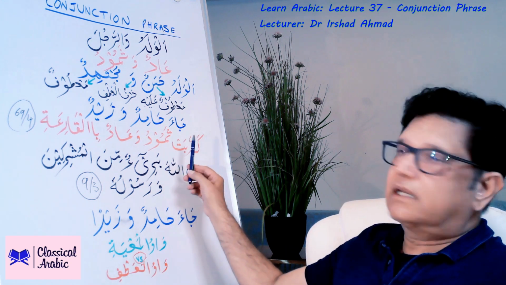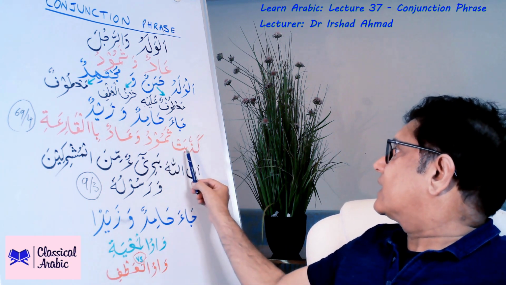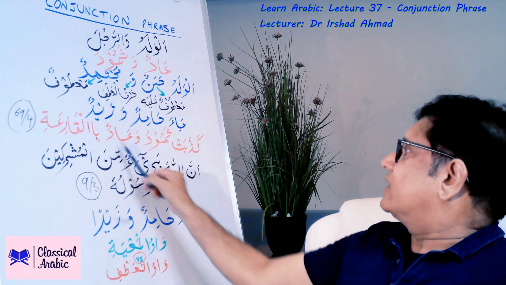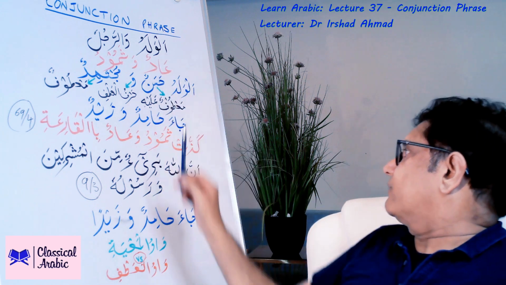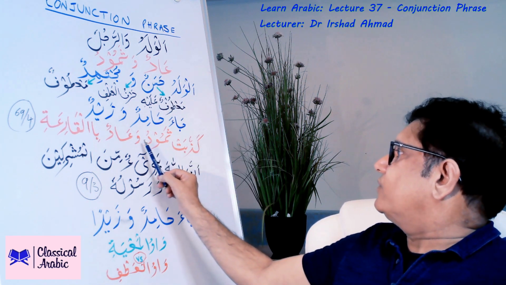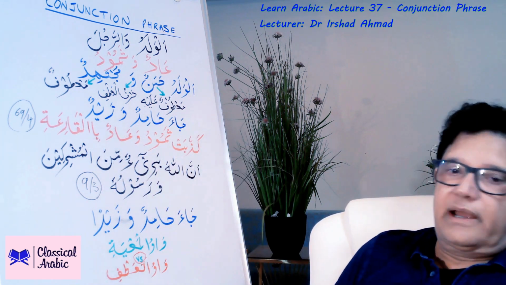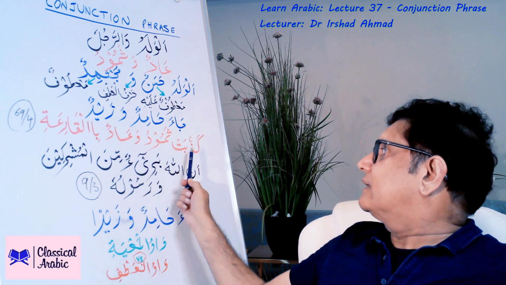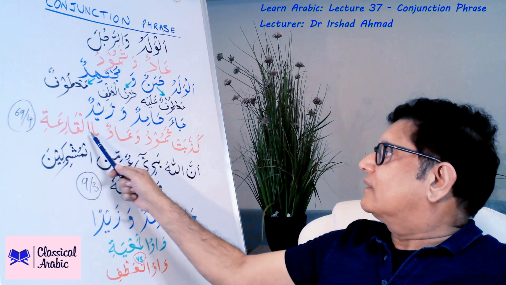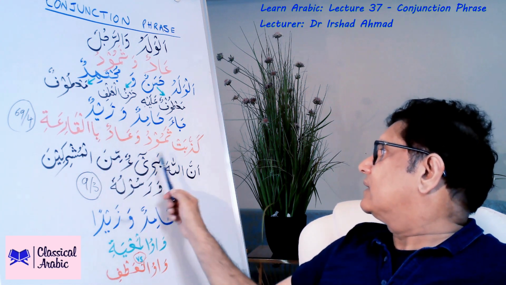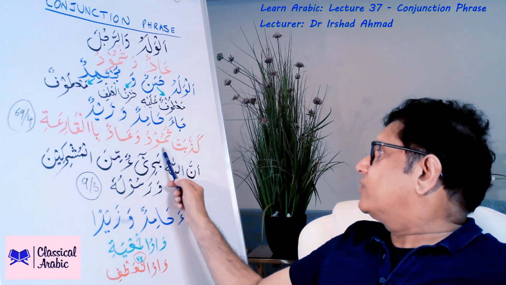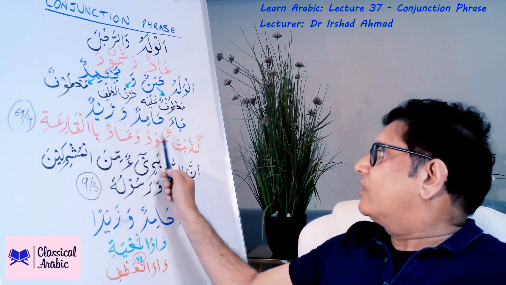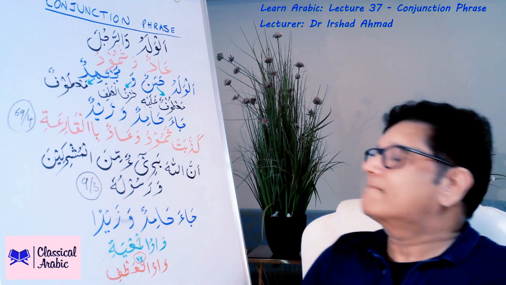Let us look at this example from Quran. Kazzabat Thamudu wa Adun. This is how it is written in Quran, not that way. Kazzabat Thamudu wa Adun bil qari'ah. The people of Thamud and Ad denied the striking calamity. So matufan alayhi and matuf, they're both in rafa here.